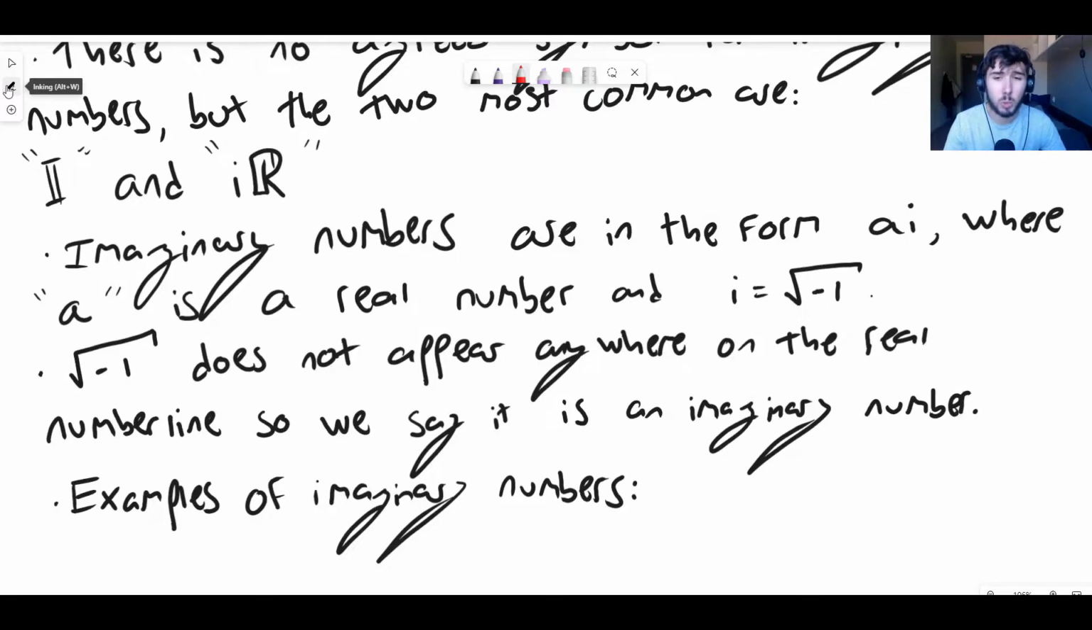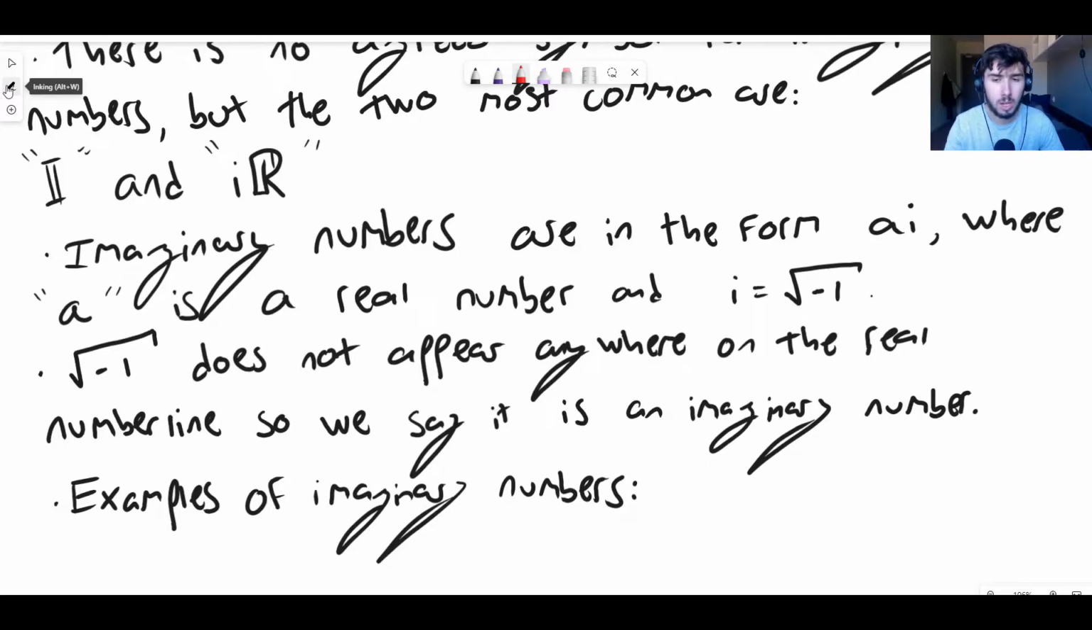The square root of minus 1 does not appear anywhere on the real number line. Why? Well, what is the square root of minus 1? What does that actually mean? That means the number that multiplies by itself to make minus 1. Just like how, let's say, the square root of 5 is the number that multiplies by itself to make 5. The square root of minus 1 is a number that multiplies by itself to make minus 1. But there is a problem with that.